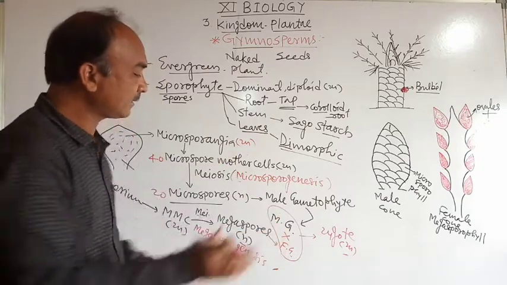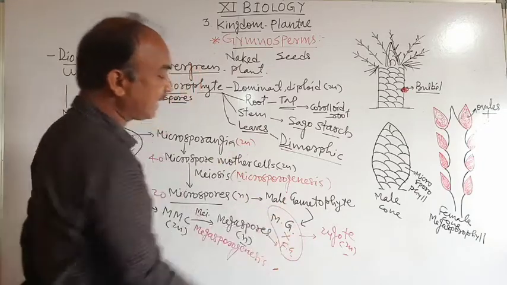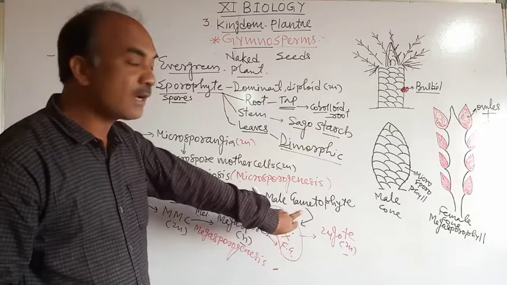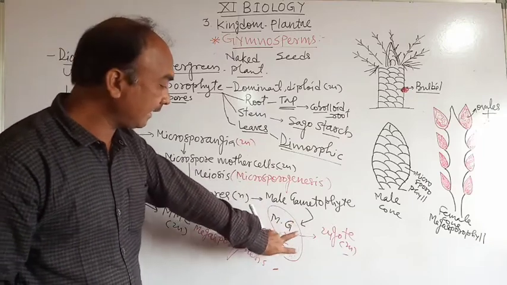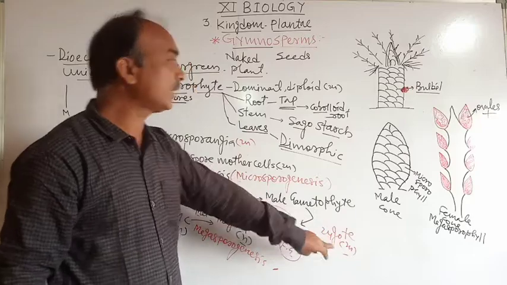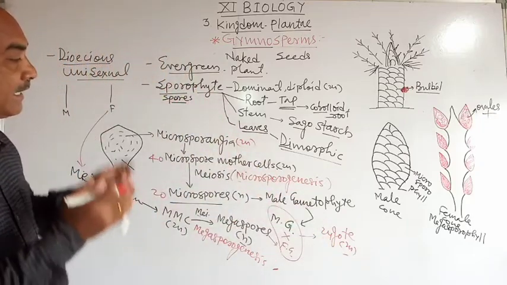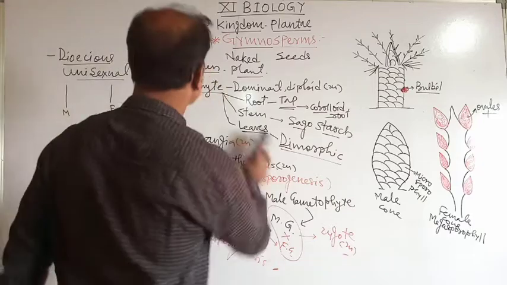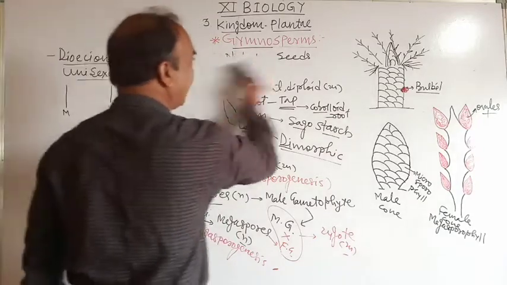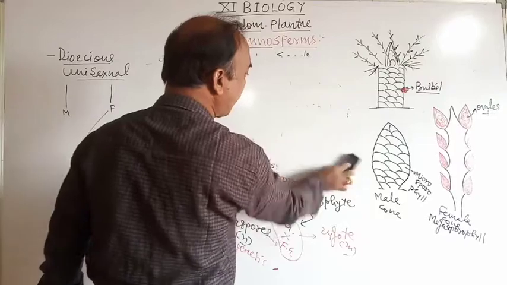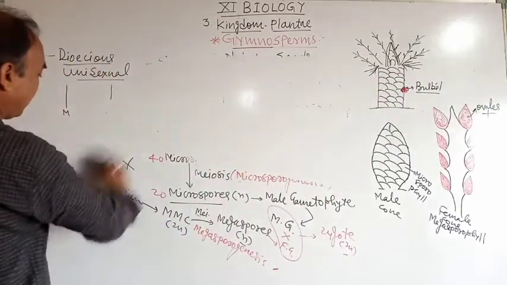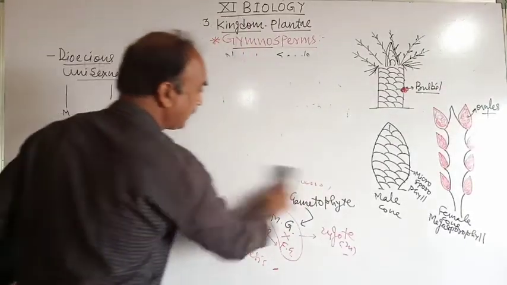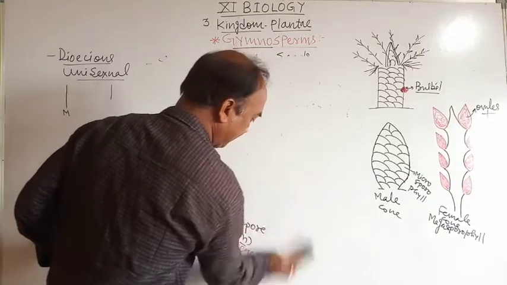Then the male and female gametes are ready for fertilization, and it develops a zygote. Then the zygote divides and redivides to form an embryo. So this is the life cycle of a gymnosperm, or Cycas plant.